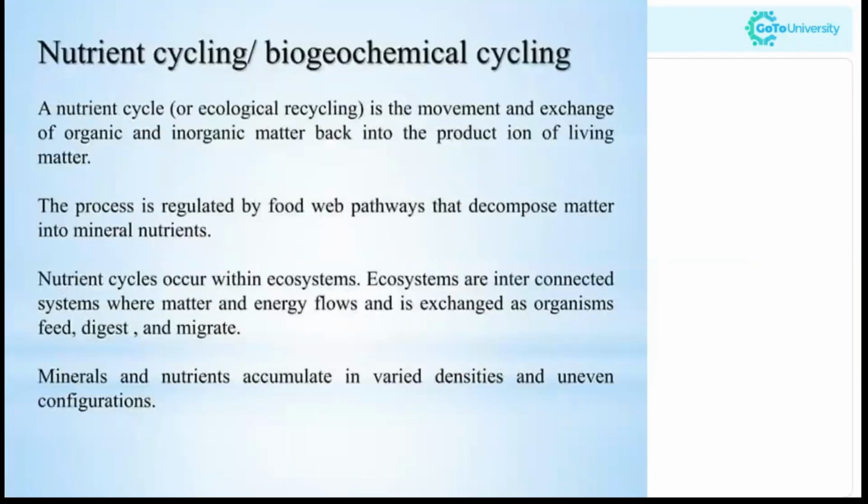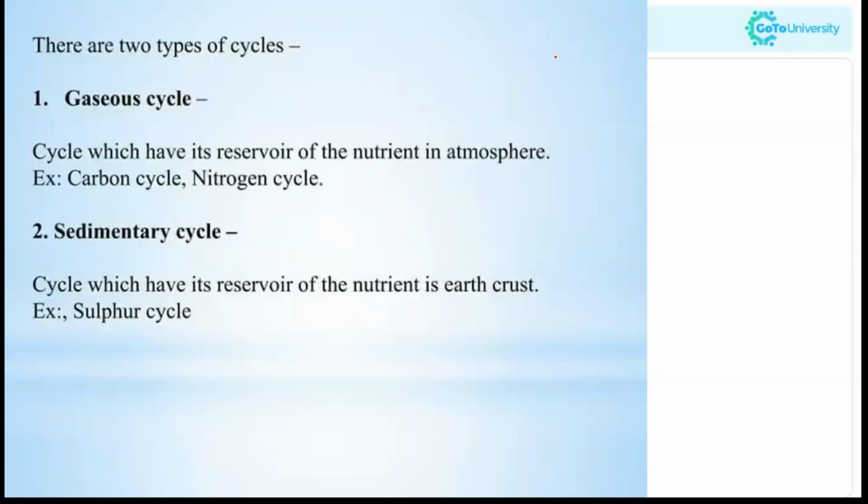Now, moving finally to the nutrient cycling part. So, nutrient cycling or biogeochemical cycling. A nutrient cycle or ecological recycling is the movement and exchange of organic and inorganic matter back into the production of living matter. So, we'll explain this with examples.